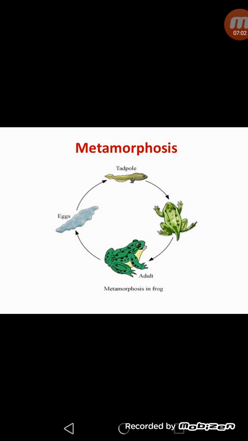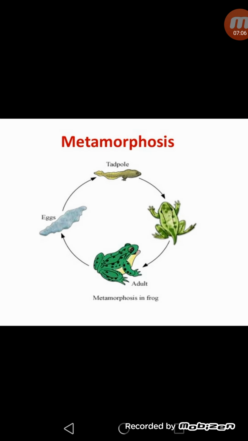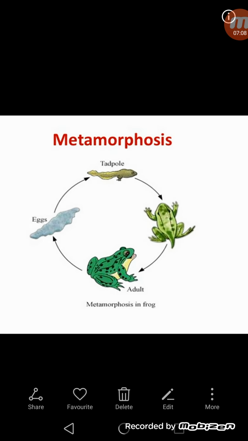Here in this diagram you can see an adult frog produces eggs, then the egg gives rise to the tadpole, which is the larva, and when the tadpole is fully developed, it again becomes an adult frog. Firstly you should know what metamorphosis is. Metamorphosis means the abrupt changes which take place when a larva changes into an adult.